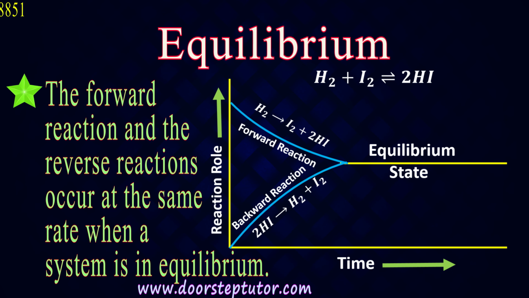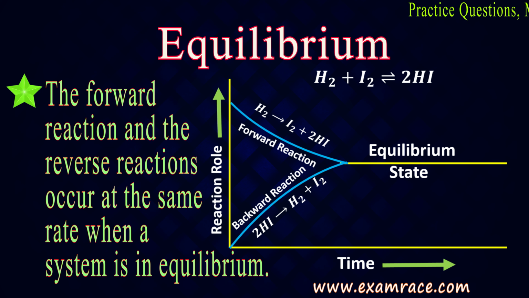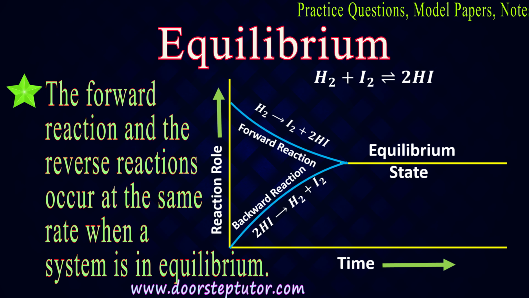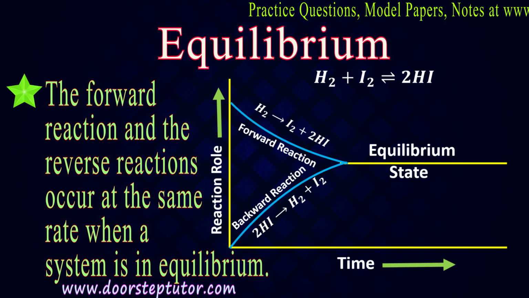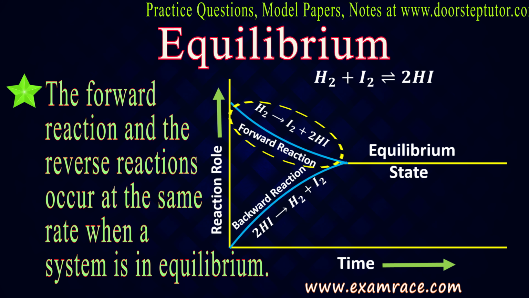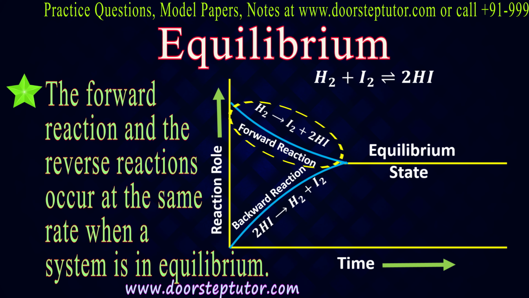Okay, so here in this graph you can see that in the x-axis we have time and in the y-axis we have the reaction rate. So you can see when H2 and I2 are reacting, then they are giving 2HI.